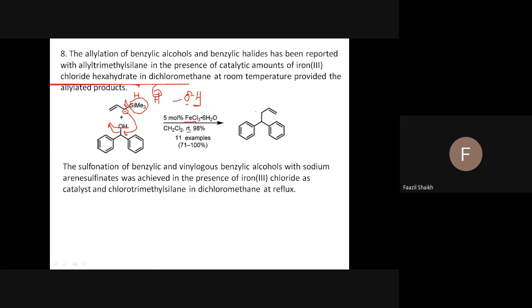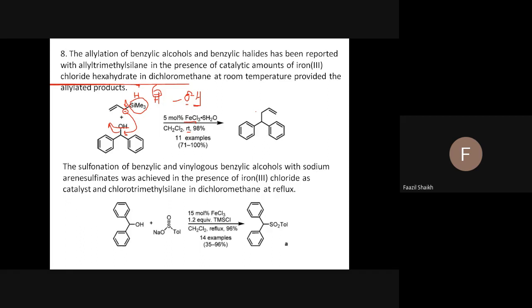Further, so what is this again? Carbon-carbon bond formation. One more example we see here. So this example provides which bond formation? You see, it is the example of carbon-sulfur bond formation. So it is a carbon heteroatom bond formation.